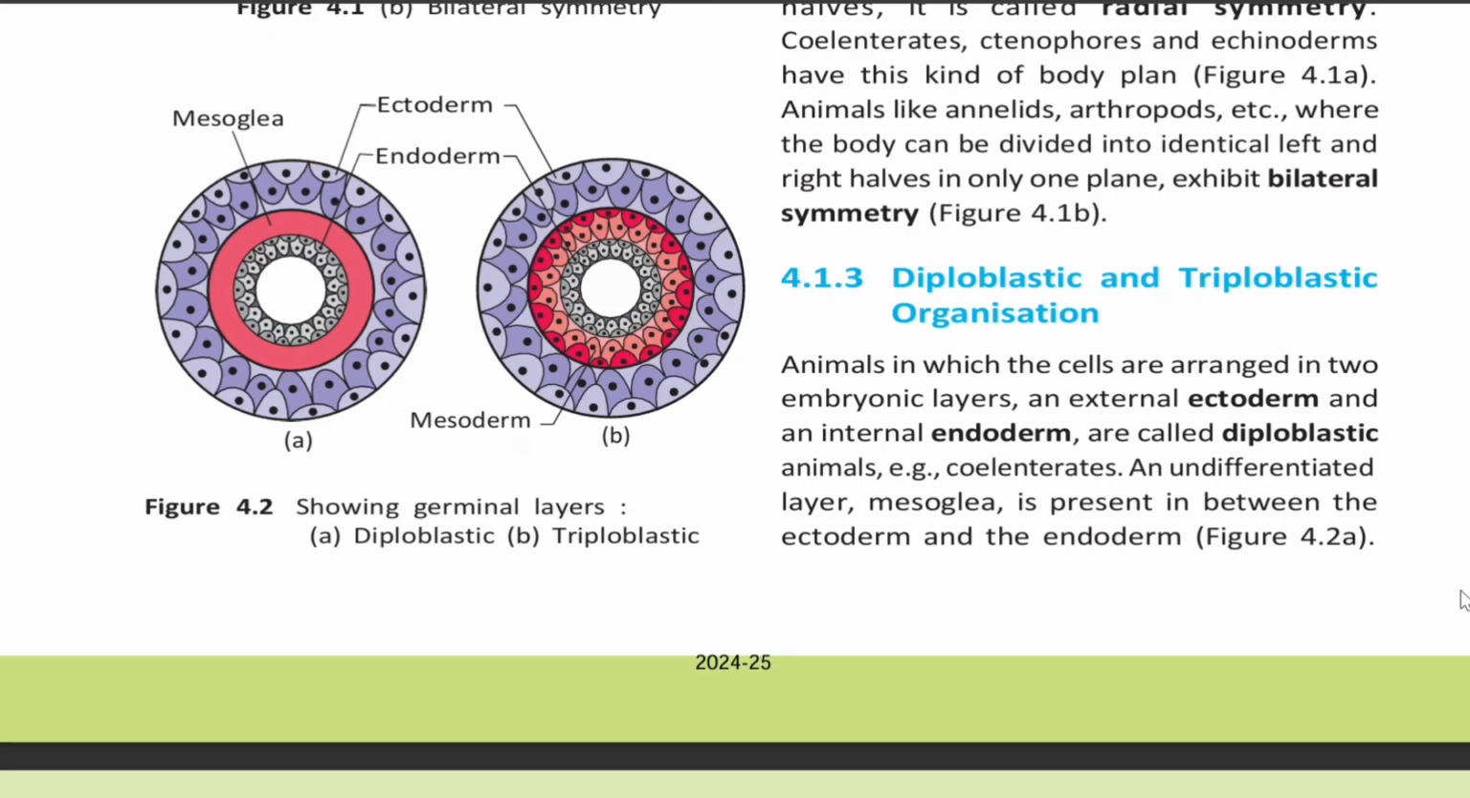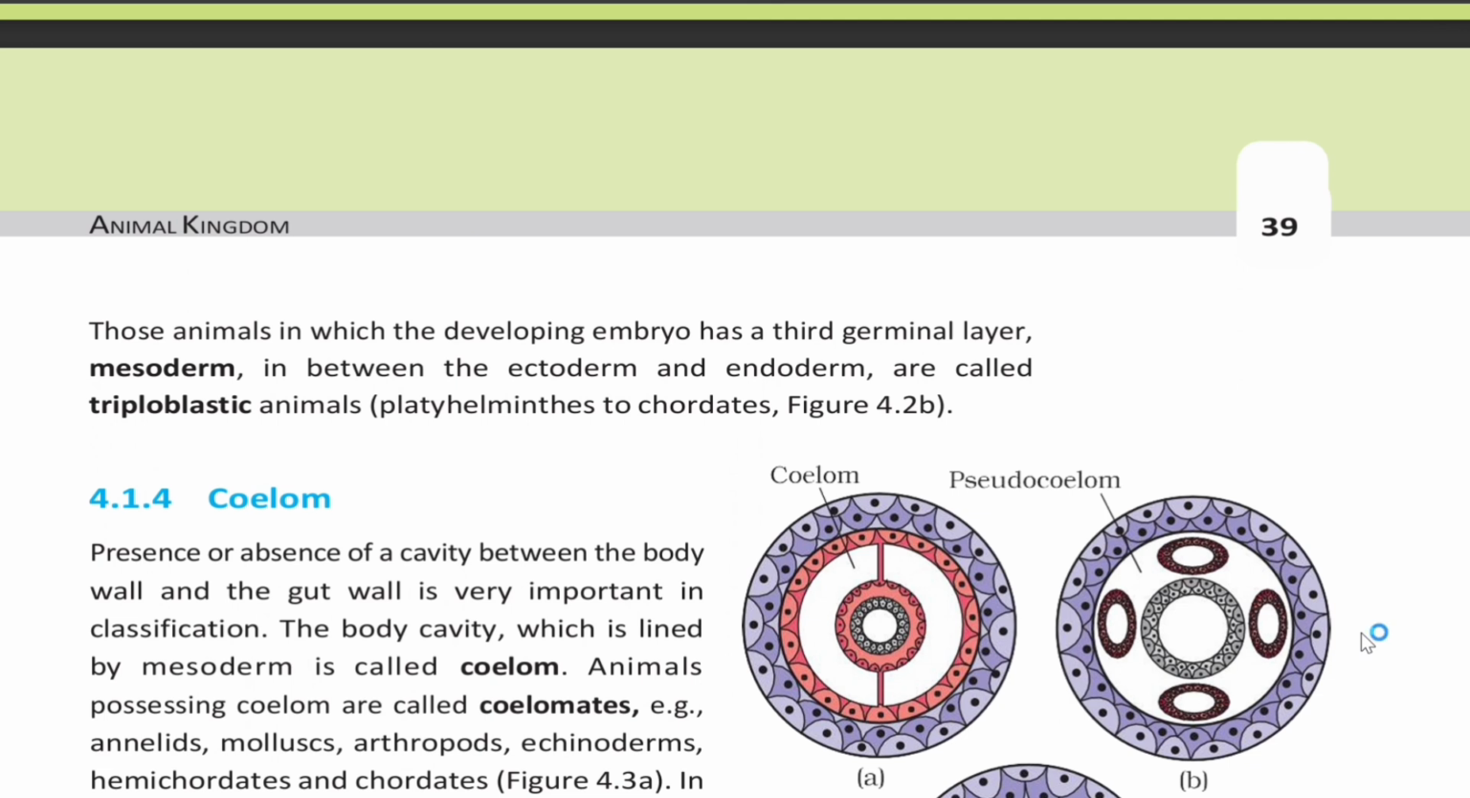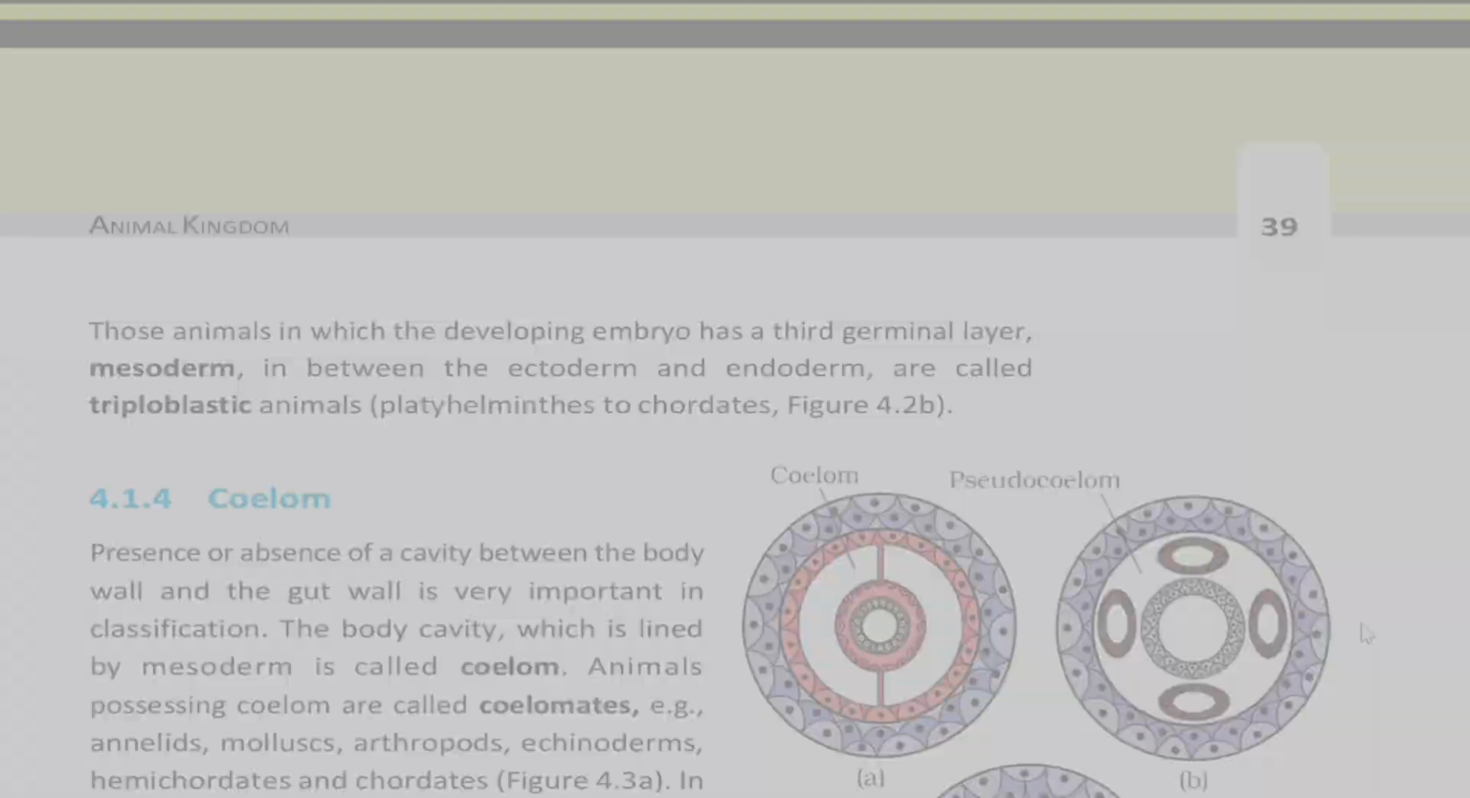4.1.3 Diploblastic and triploblastic organization. Animals in which the cells are arranged in two embryonic layers, an external ectoderm and an internal endoderm, are called diploblastic animals. Example, Coelenterates. An undifferentiated layer, mesoglea, is present in between the ectoderm and endoderm. Those animals in which the developing embryo has a third germinal layer, mesoderm, in between the ectoderm and endoderm are called triploblastic animals. Examples, Platyhelminthes to chordates.